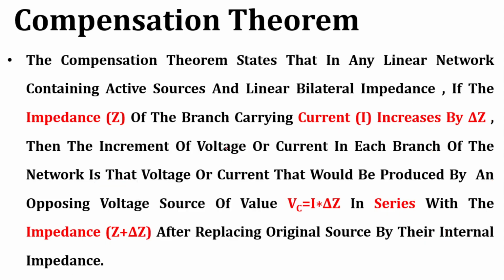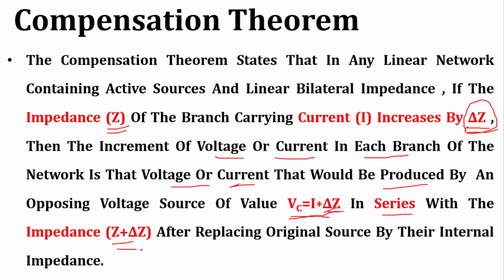So in short, this theorem states that if the network impedance Z is increased by delta Z, and due to that increment in impedance the voltage or current in any branch changes, then that change is produced by an opposing voltage equal to Vc equals I into delta Z, where delta Z is nothing but the series impedance increment of that particular branch.